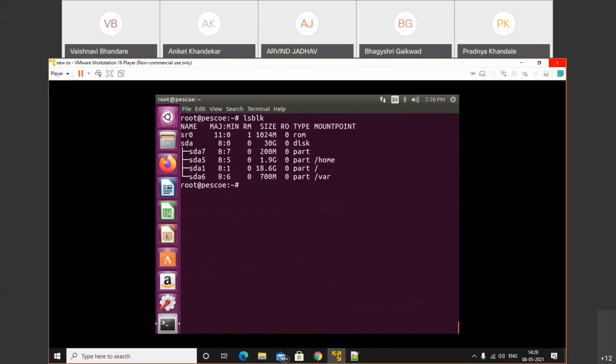So this one is a partition, and this one we have as a numbered partition, of size 200 MB, but there is no name given after it. That means we need to mount our disk.